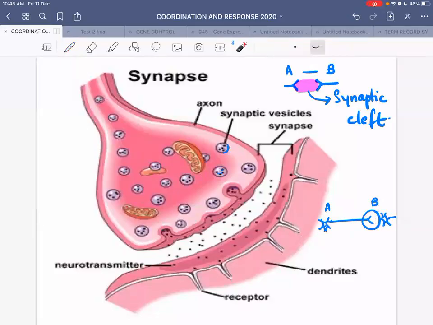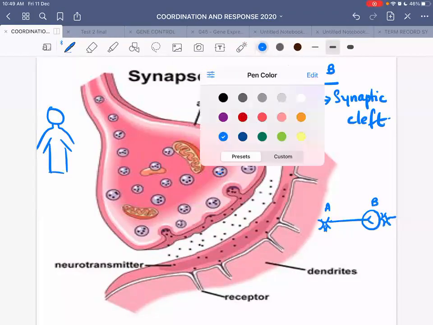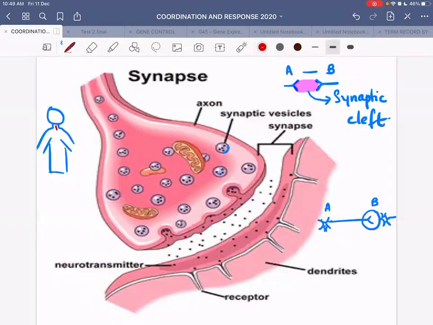The number of synapses in our body, in our nervous system, is very large. And it should be large so that it provides a large surface area for the transfer of information. For example, about 1,000 synapses may be found on the dendrites and the cell body of a single motor neuron in the spinal cord. Let's say this is your body, and somewhere here you have your spinal cord, okay?